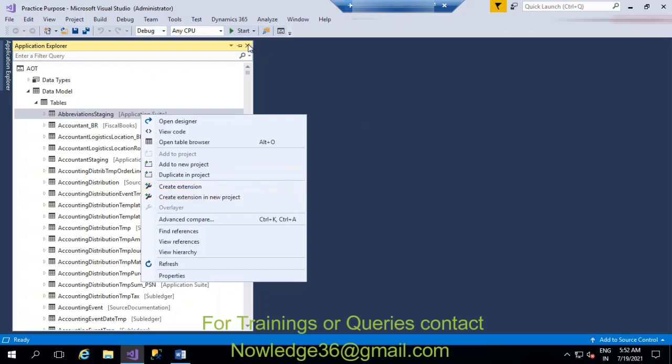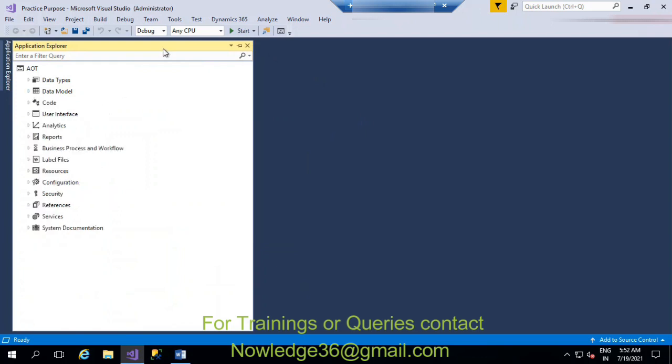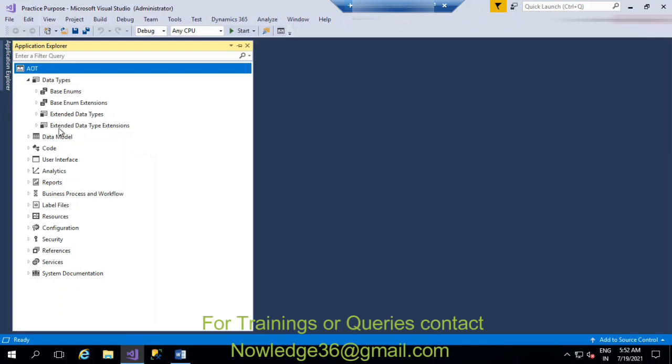As I have already opened this Application Explorer, I want to say something about it. We used to call it the AOT, Application Object Tree. It consists of everything, like data types and data model. In data types you'll see subcategories like base enums, enums, EDTs.